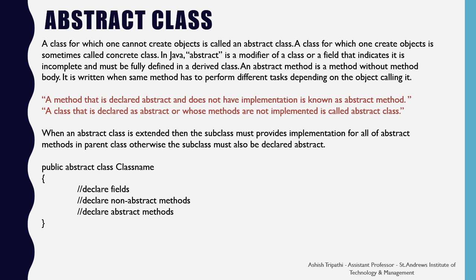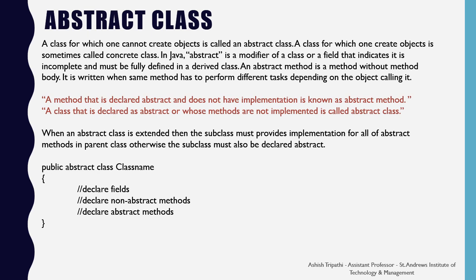So you can say a method that is declared abstract and does not have implementation is known as an abstract method. A class that is declared as abstract or whose methods are not implemented is called an abstract class. When an abstract class is extended, then the subclass must provide implementation for all the abstract methods in the parent class.